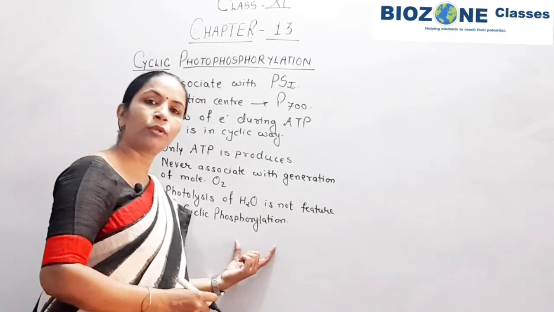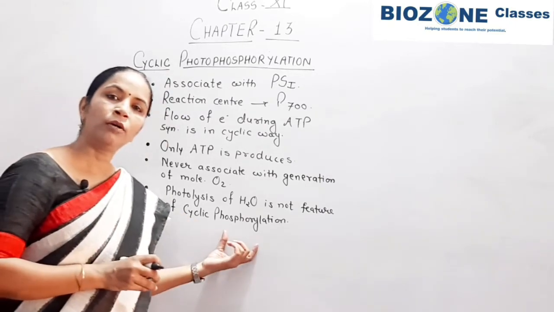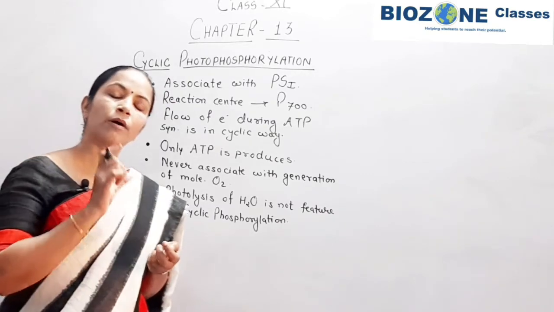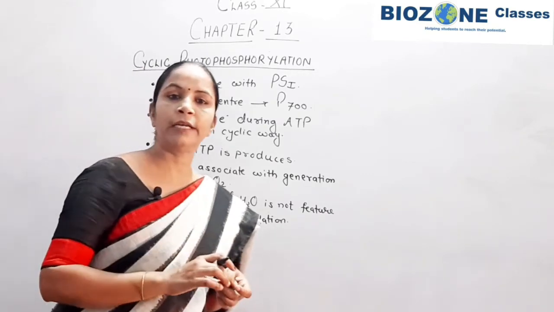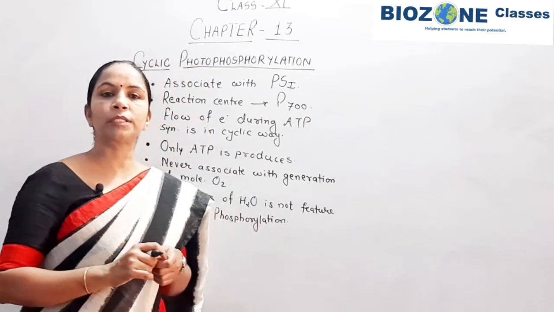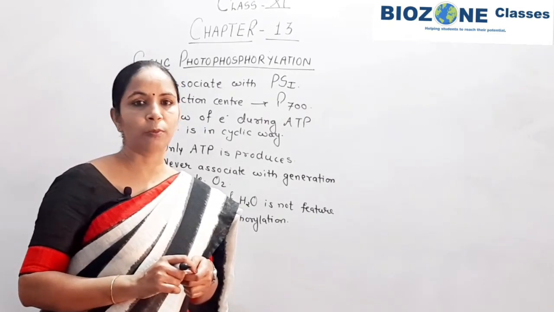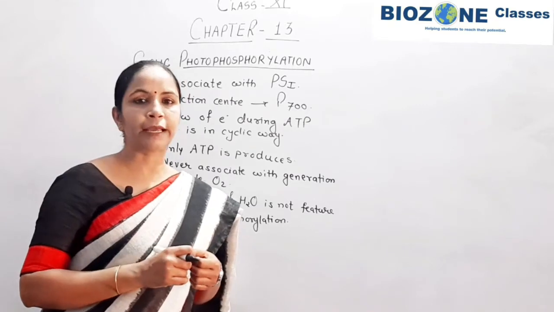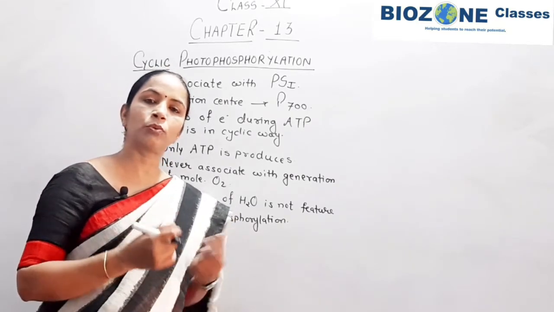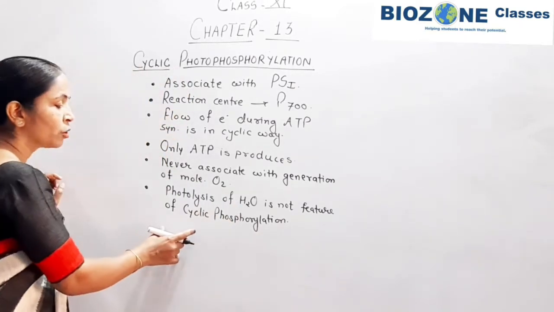When we study about the transport, in the last session we studied about photosystem 1 and 2. In photosystem 1 we already studied the flow of electron, how the electron acceptors are responsible for the flow of electron in photosystem 1. So kindly go through that lecture in case you have any doubts, or if you are a student joining the session for the first time. So this part you remember.